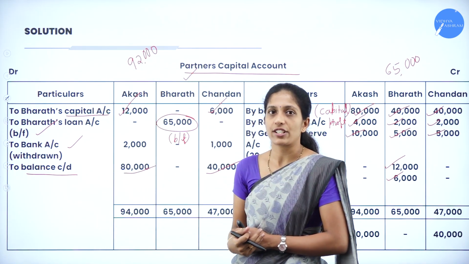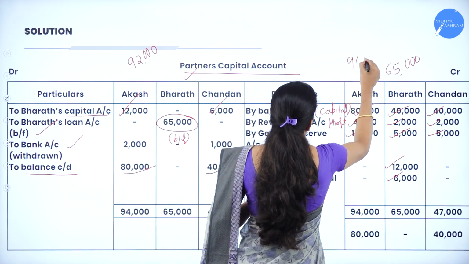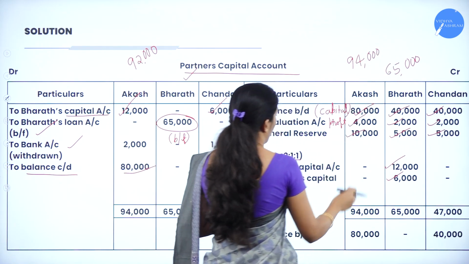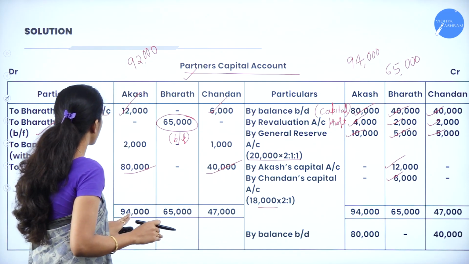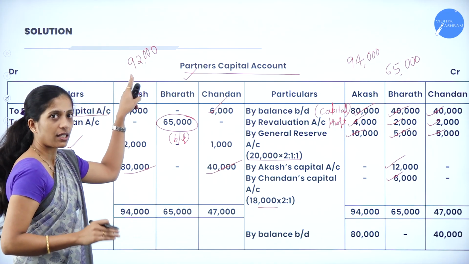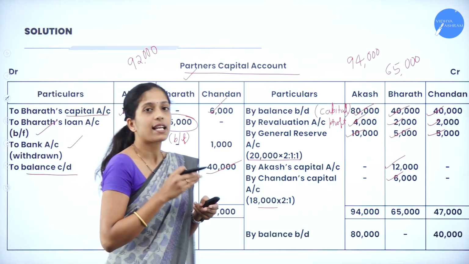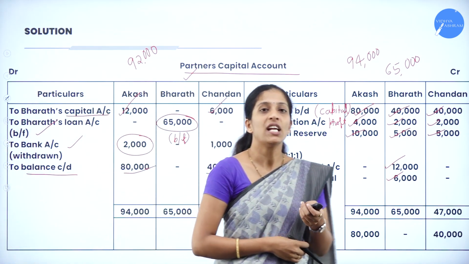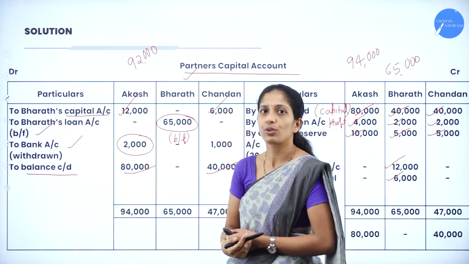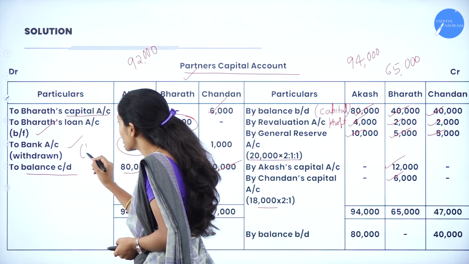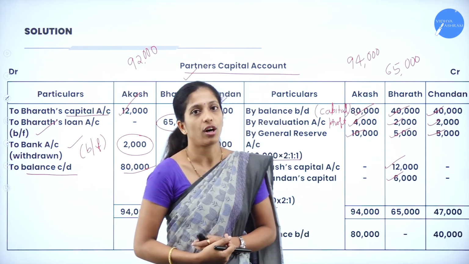Whereas coming to the credit side, what is the total of Akash's column? We have 94,000. That is the total of the credit side. Now 94,000 is more, right? 94,000 on the credit side minus 92,000. So this 2,000 is the excess amount, and that amount has to be withdrawn. Where does it have to be transferred? To bank account, 2,000. This would be the balancing figure, which will be adjusted to cash or bank account.